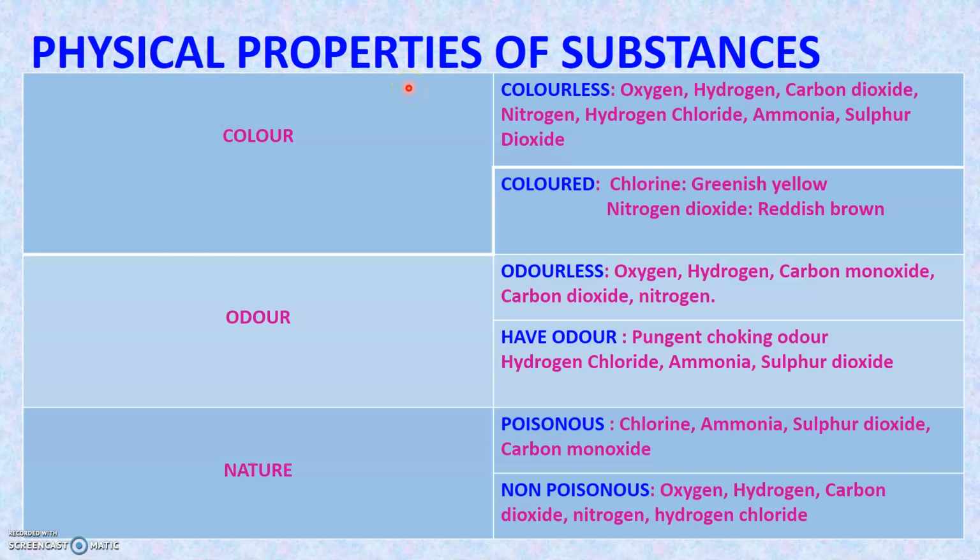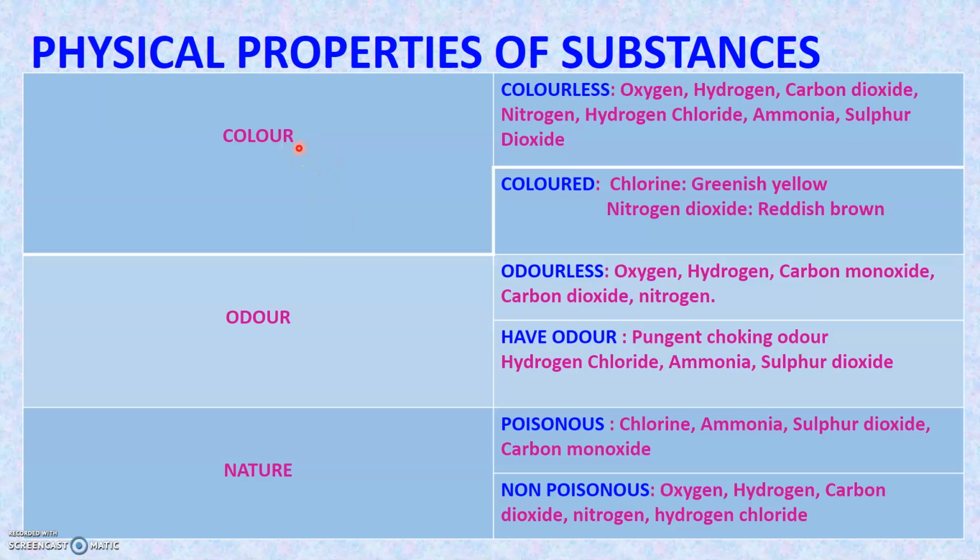What are physical properties? Every substance has got a specific characteristic, isn't it? Yes, those characteristics that can be observed or measured without bringing any change in the composition of matter is called as physical property. These physical properties include color, odor, nature of the substance, density, solubility, melting and boiling point, malleability and ductility, etc. Let us see this one by one.